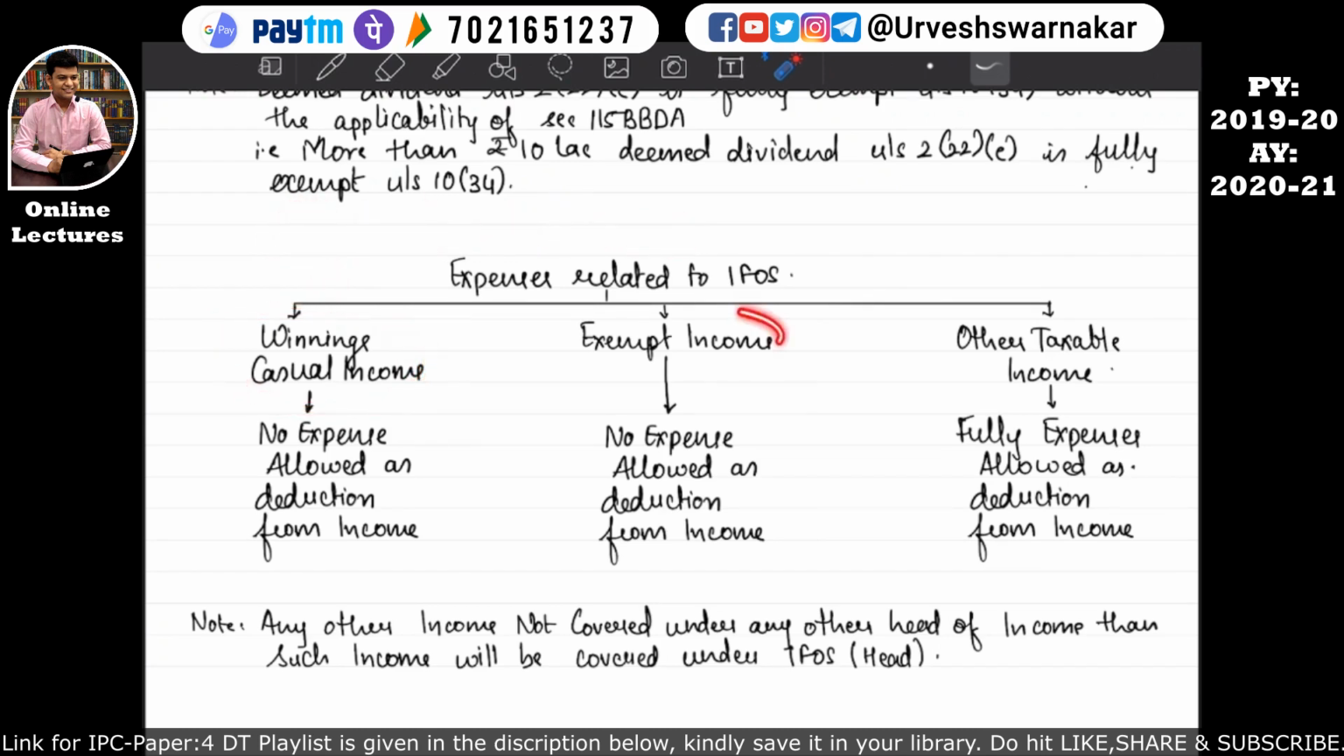Then if an assessee is earning an exempt income, that is income under section 10, then whether any expenses can be allowed as deduction from such income, the answer is no, no expense will be allowed as deduction from such income. I hope this is quite self-explanatory.